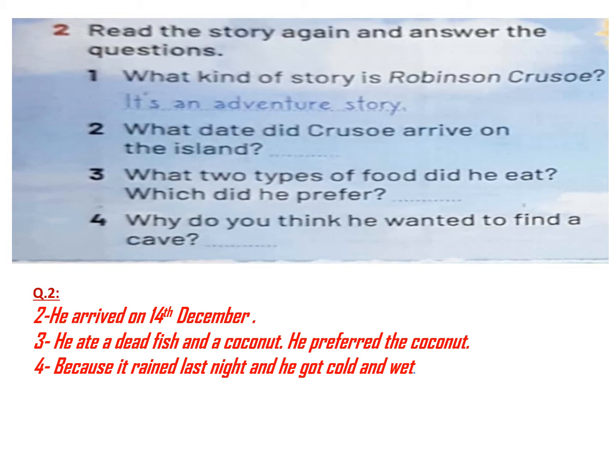Number 3. What 2 types of food did he eat and which one did he prefer? So the answer: he ate a dead fish and a coconut, and he preferred the coconut. Number 4. Why do you think he wanted to find a cave? Because it rained last night and he got cold and wet.